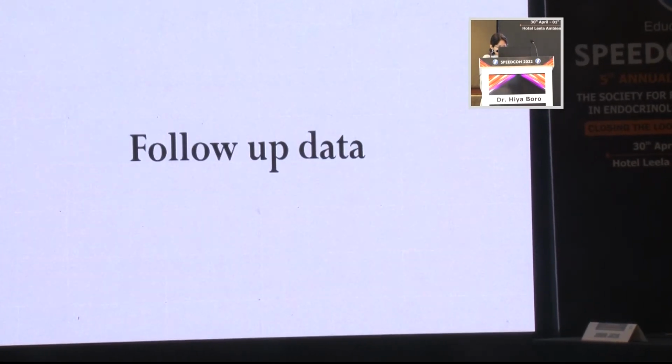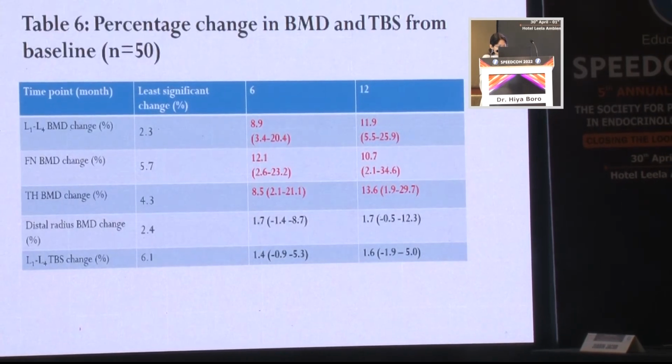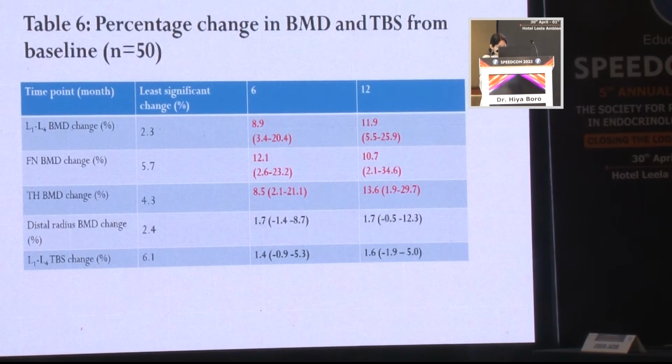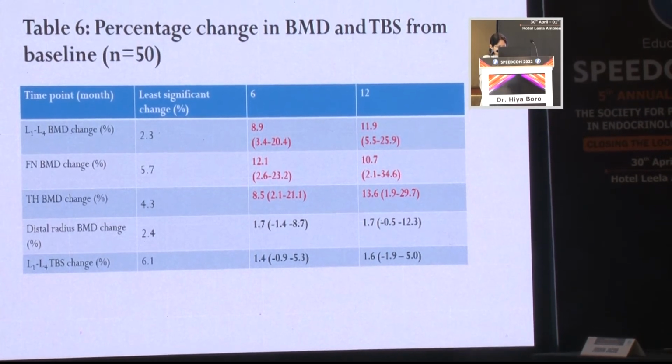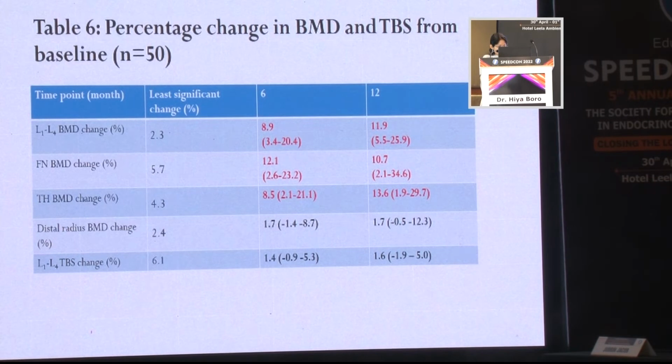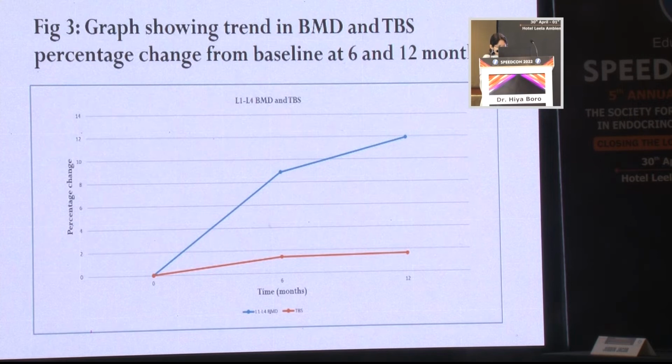Now coming to the follow-up data, the percentage change in BMD and TBS from baseline. Patients who underwent parathyroidectomy showed significant change in lumbar spine BMD, femoral neck BMD, and total hip BMD, but there was no significant change in distal radius BMD and TBS even after 1 year of parathyroidectomy, and it did not exceed the least significant change. This is the graph showing the pattern of recovery of BMD and TBS at 6 and 12 months.